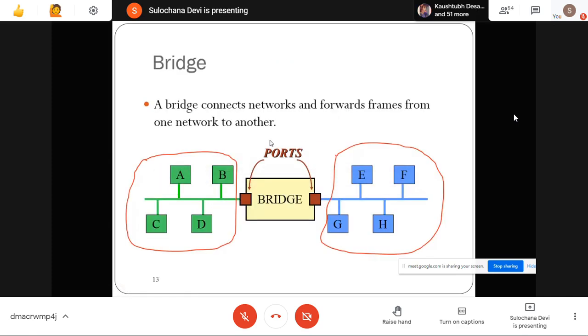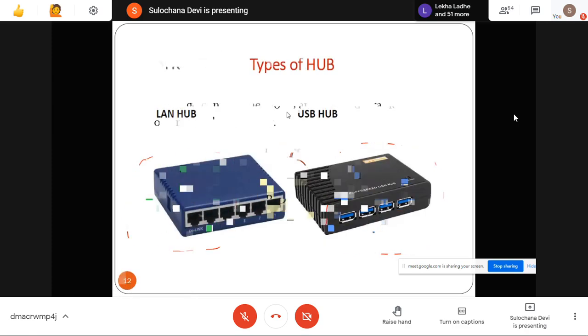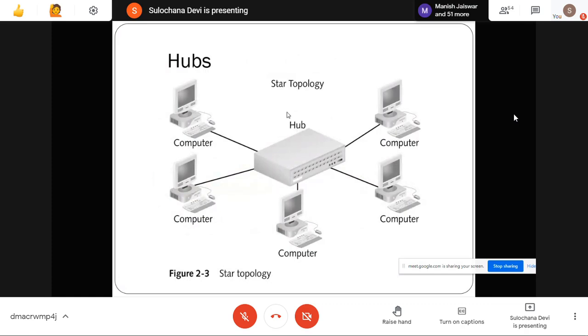Then the bridge. Is a hub like a router? No, a hub has nothing to do with a router. A router is a different thing. A router is much smarter than a hub. A hub is used when you want to connect devices with each other.